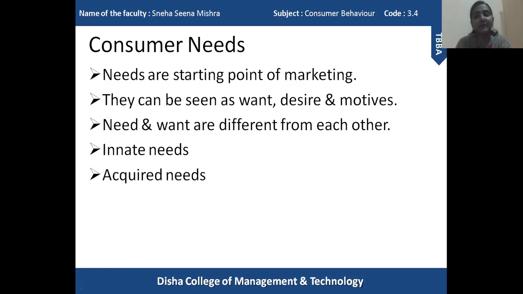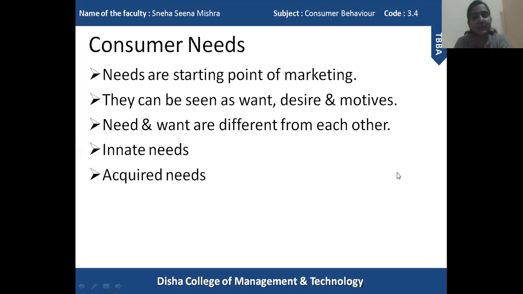These are the basic needs of every human being. Without satisfaction of these needs, a person cannot survive. So those are the innate needs. They need to be satisfied at any cost, because if these needs remain unfulfilled, the survival of a human being will be very difficult.